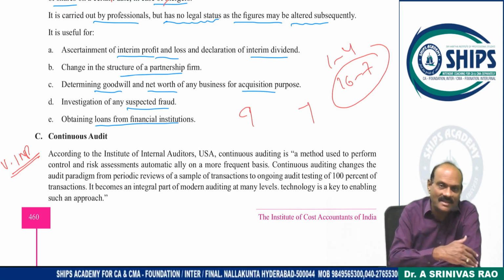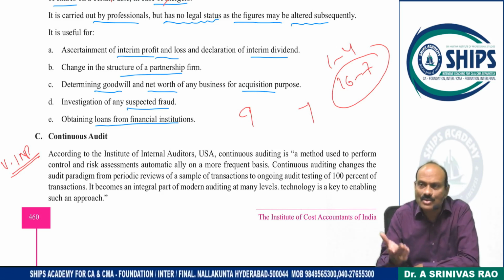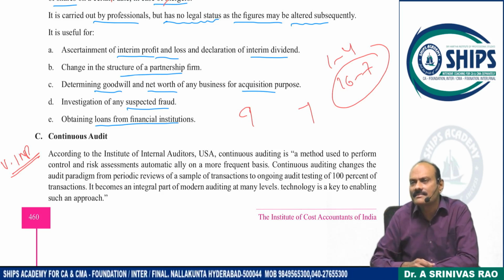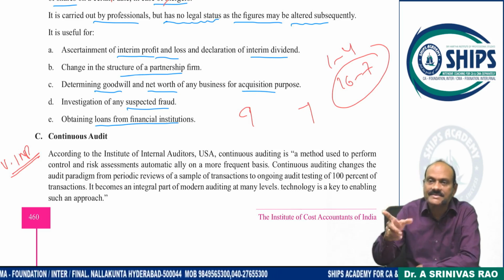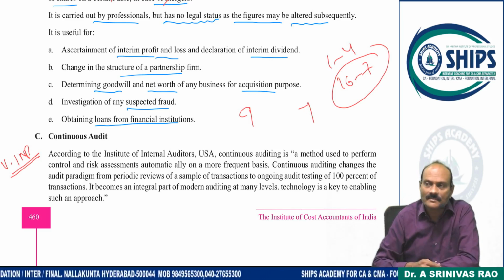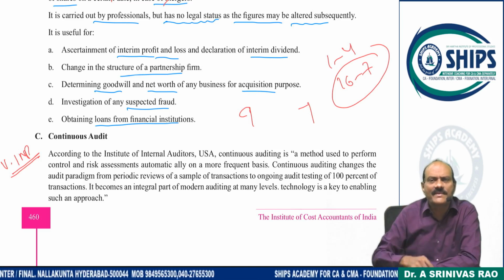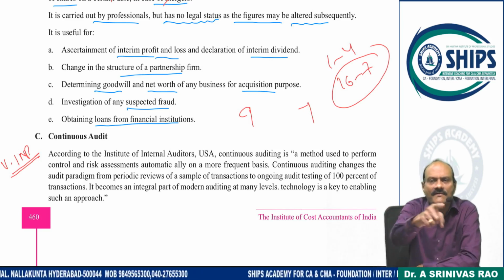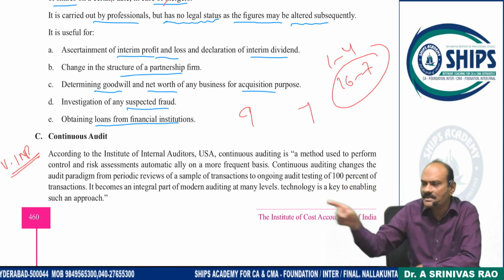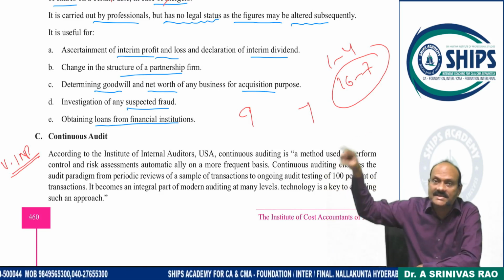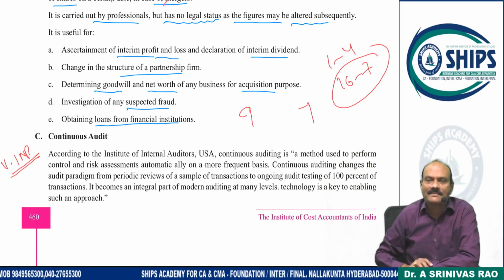Continuous audit: advantages are there, disadvantages are there. How to make an effective continuous audit? First, we have to frequently change our auditor assistants. Change your assistants frequently. First time, 3 of you go. Second time, 3 of you go. First month, second month, third month, fourth month, fifth month. Again, in the 6th month, these people's turn will come.